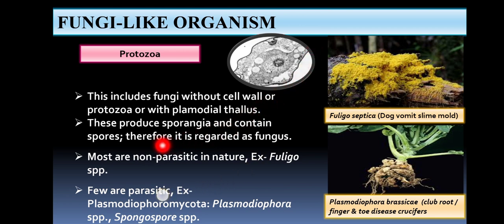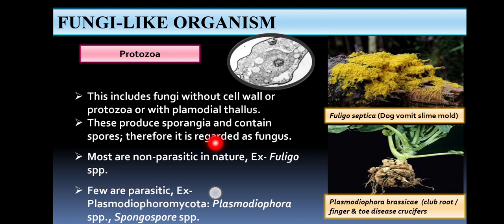Next, this group of fungi produce sporangia inside it, which produce sporangiospores. So the spores produced inside sporangia are called sporangiospores. These are asexual spores which help in multiplying or perpetuating the fungus. If you don't know about sporangiospores and other spores, please go through my video on sexual and asexual reproduction of fungi. You will be clear about different spores produced by fungus. Link is given in the description section.